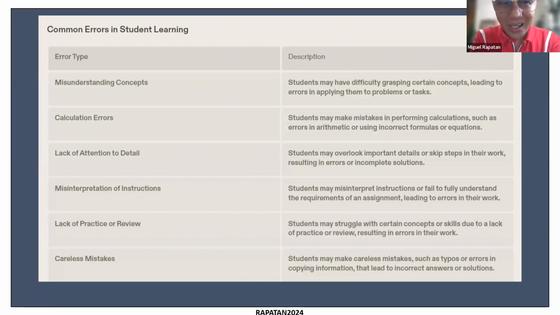Maybe I should ask the other question: what are these types of errors? And since I am now able to diagnose the type of errors, and following what Rene says, patterns in the errors, then I will have the corresponding intervention. Okay? Because, for example, reteaching might not be the answer if the error is just a misinterpretation of instruction. No, the students get it, but the instruction that the teacher gave was not clear. Okay, so this is a way, again, for a teacher to self-assess their own assessment of student errors.